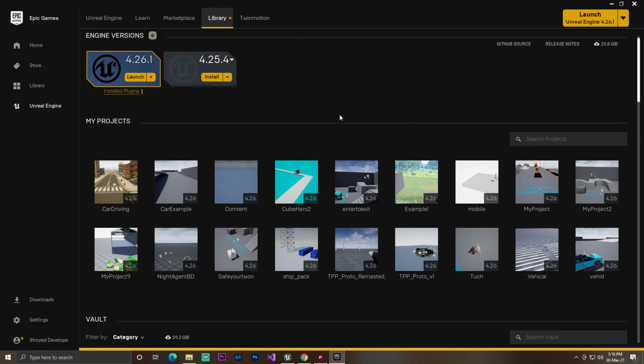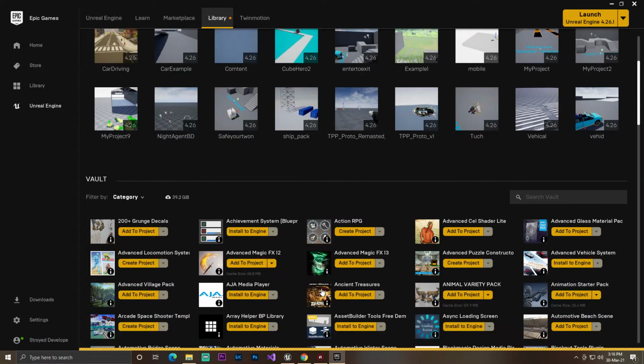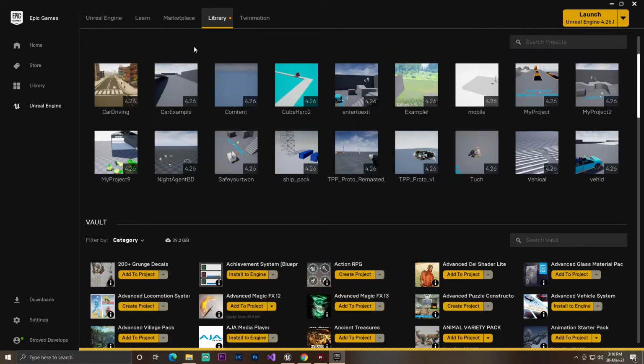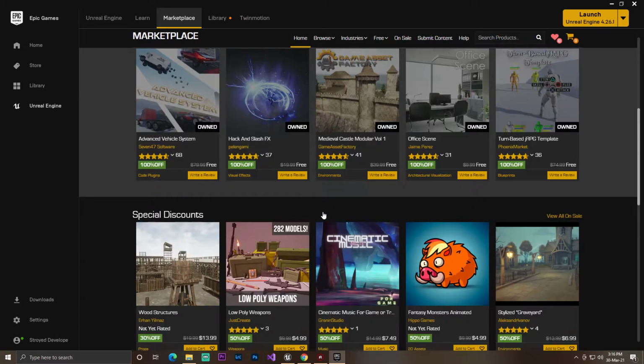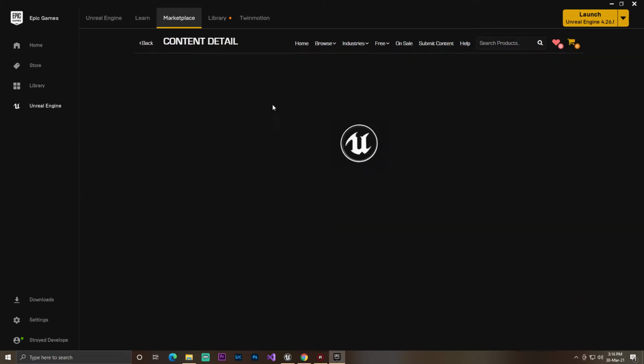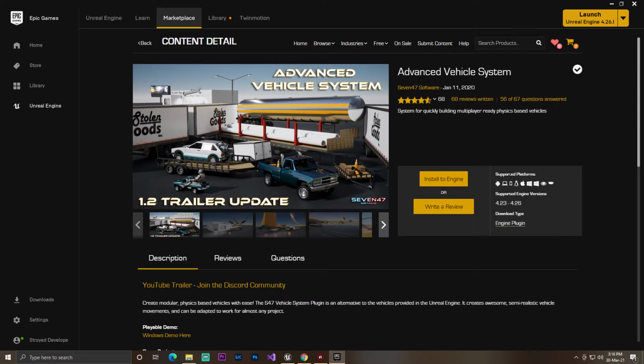If you don't know whether your assets support Android or not, just go to the Unreal Engine marketplace where you are getting the assets. Click on the project and you will find the supported platforms. If you see the Android icon, it means that your asset supports Android. And if you don't see the Android icon, it means that your asset is not supporting Android. So make sure you use Android supported assets.